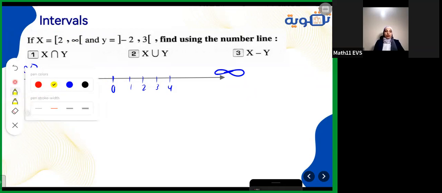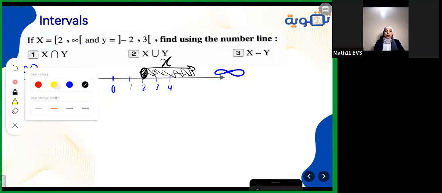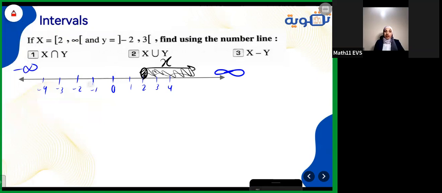First of all, I need to represent X from 2 to infinity, and 2 is a closed number here, and I shade between them, and this is X. Also, to represent Y, I will make it from -2 up to 3. They both are open, join between them, and shade the part between them. They both are open, don't forget that.